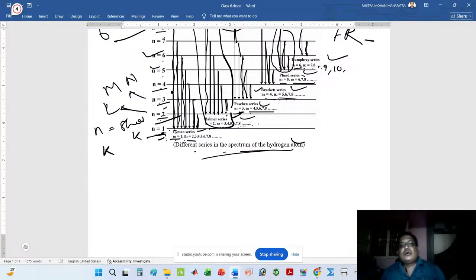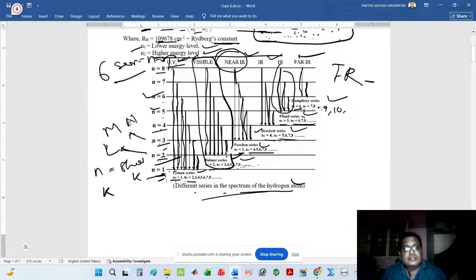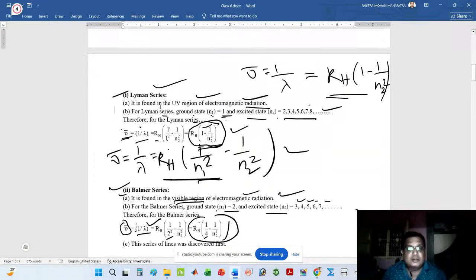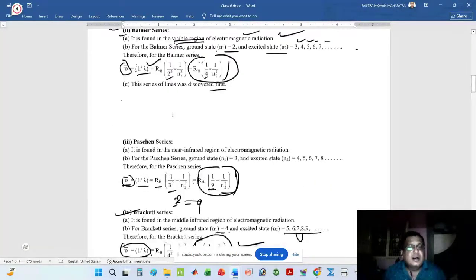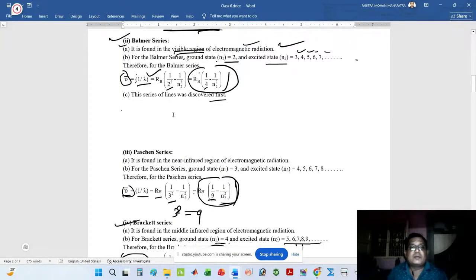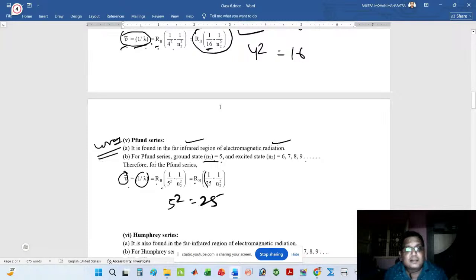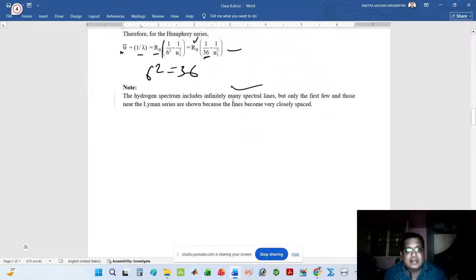So here I have only taken n equal to 1 to n equal to 8. But don't think that only 8 rays are responsible for the Lyman series. There are many rays, an infinite number of rays are present in the hydrogen spectrum, but only the first few, those near the Lyman series, are shown, because the lines become very closely spaced.